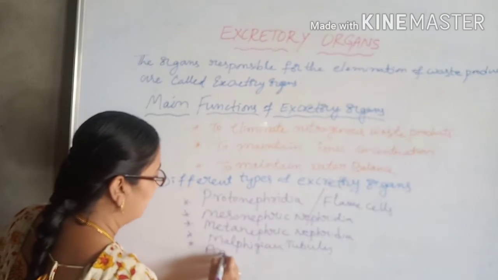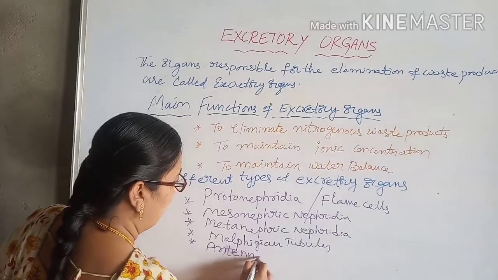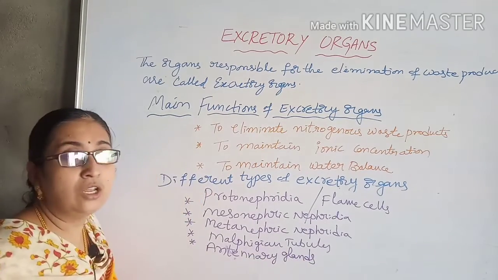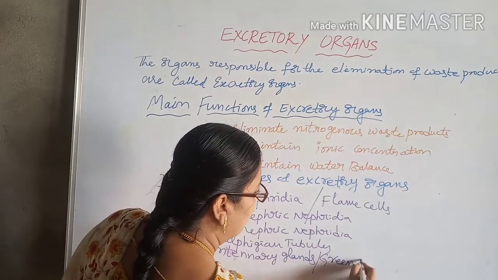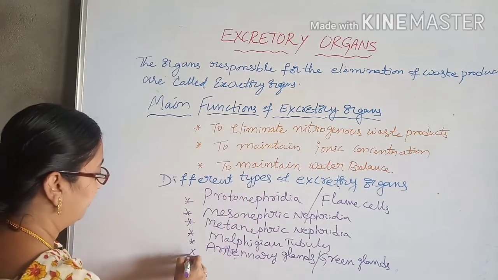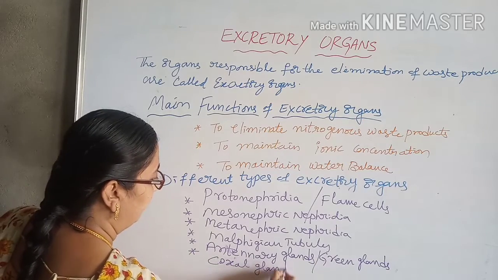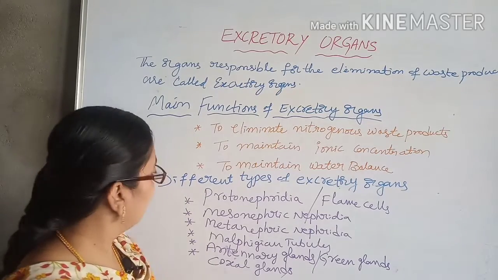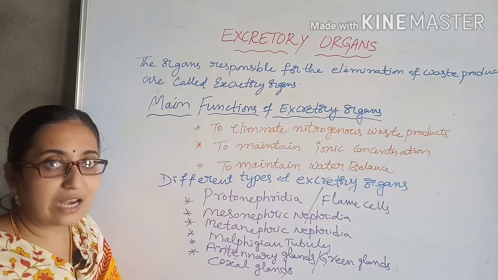Next, antennary glands. These antennary glands are also called green glands. Next, coxal glands. So these are some of the different types of excretory organs present in animals.